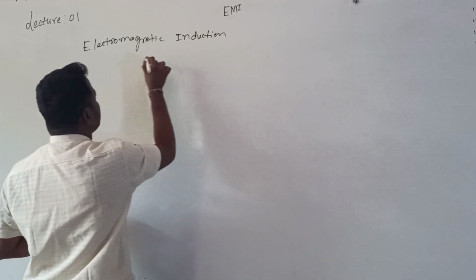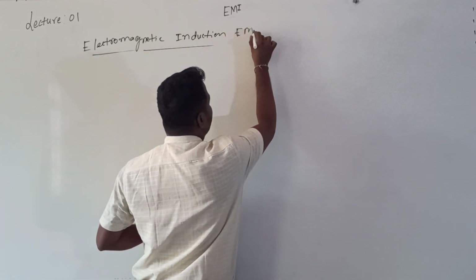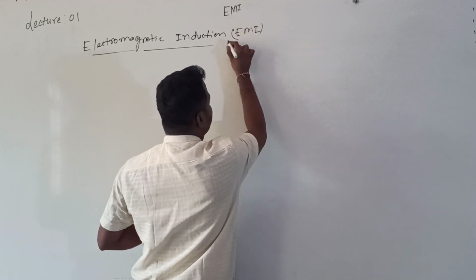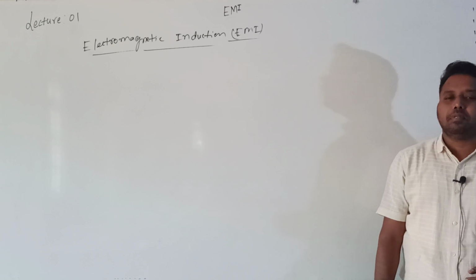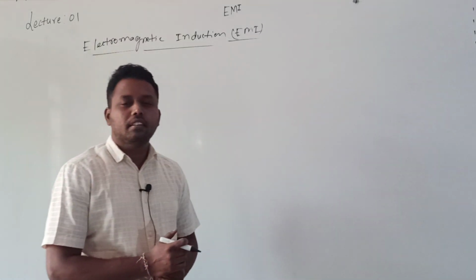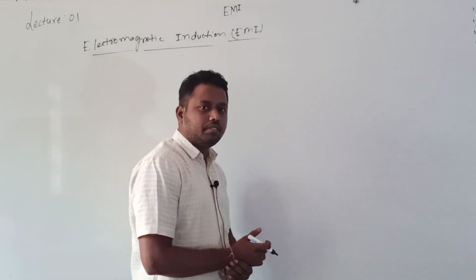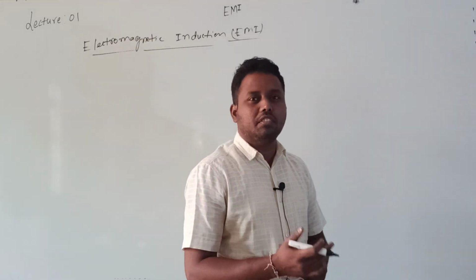The shortcut is very famous, which is EMI, instead of remembering the total name. This is unit number 6 in part 1 after magnetism and matter. Okay, EMI. Let me see the introduction for this chapter.